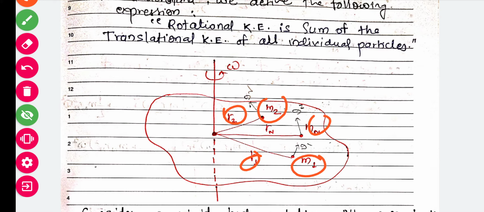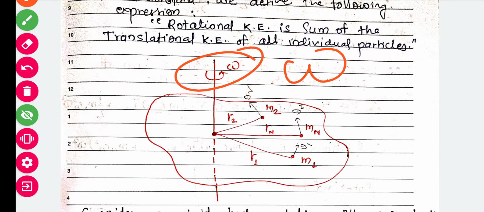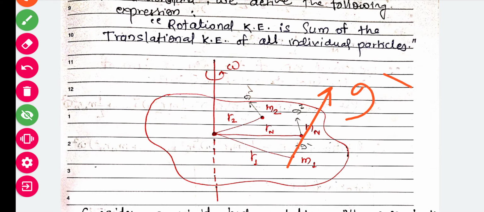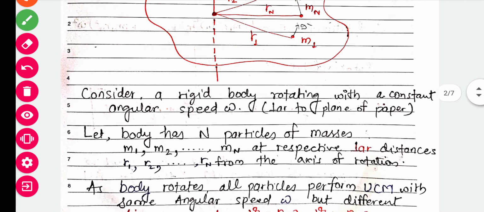But what is the constant here? Omega, the angular speed of the whole body, is constant. That means all the particles have constant angular speed. At this point, this will be the direction of the linear velocity of particle 1, this of particle 2, and this of particle mn. That is why we have considered this. These are the points we have to keep in mind.